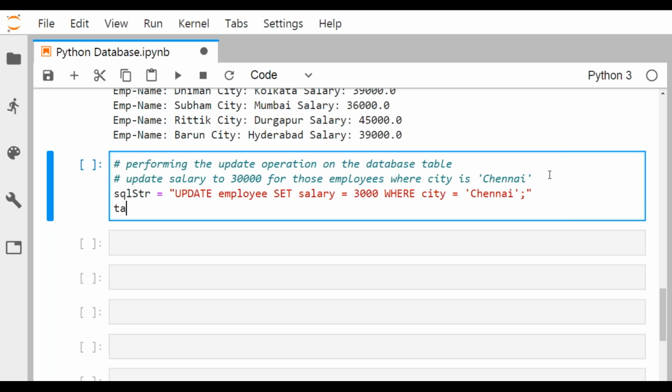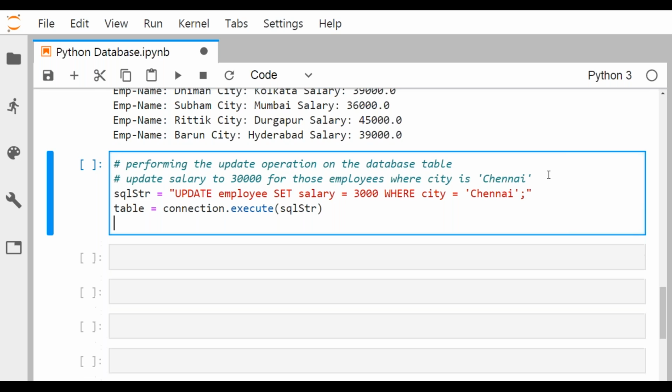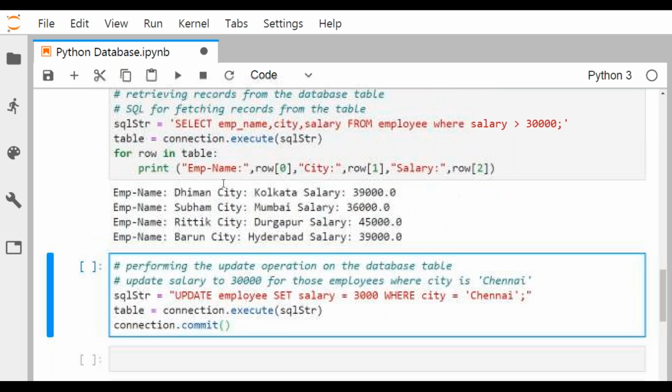Now same thing, table is equal to connection dot execute SQL str. So it will be executed and the table will get updated. Now go for connection dot commit to make the change permanent. Now let us print all the records so that you can see that really the update has taken place.